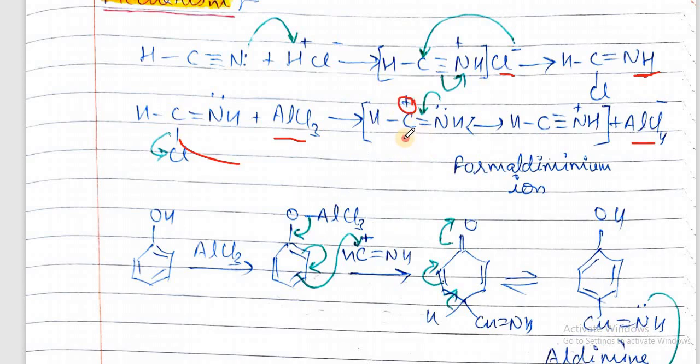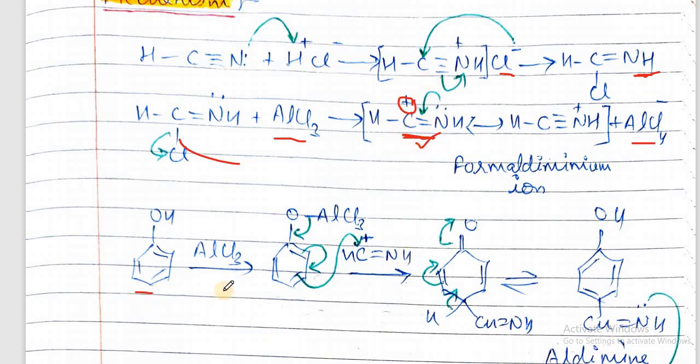Now this structure is resonance stabilized, and now these electrons can move to this to make this carbon neutral, and this, and now nitrogen will have a positive charge, so it forms an iminium ion. Now this ion is used as an electrophile. We are dealing with electrophilic substitution reactions. Now this reagent acts as an electrophile that will attack the benzene ring later on, that is here.